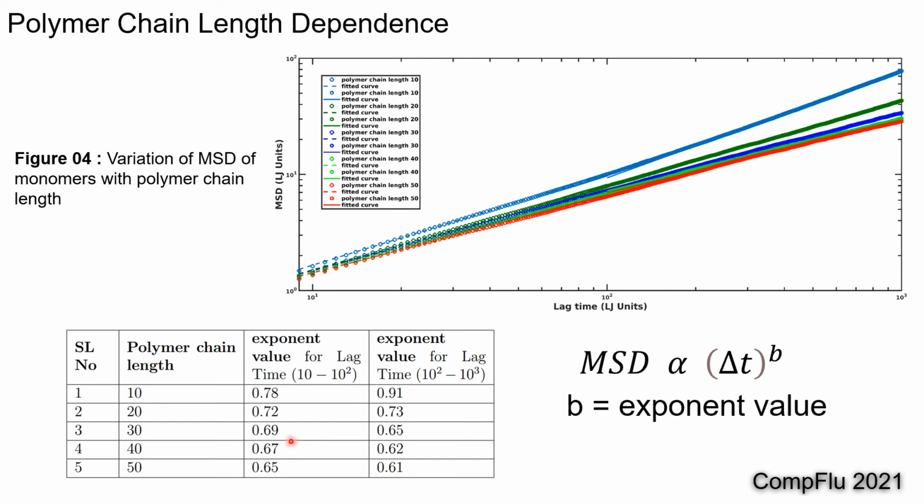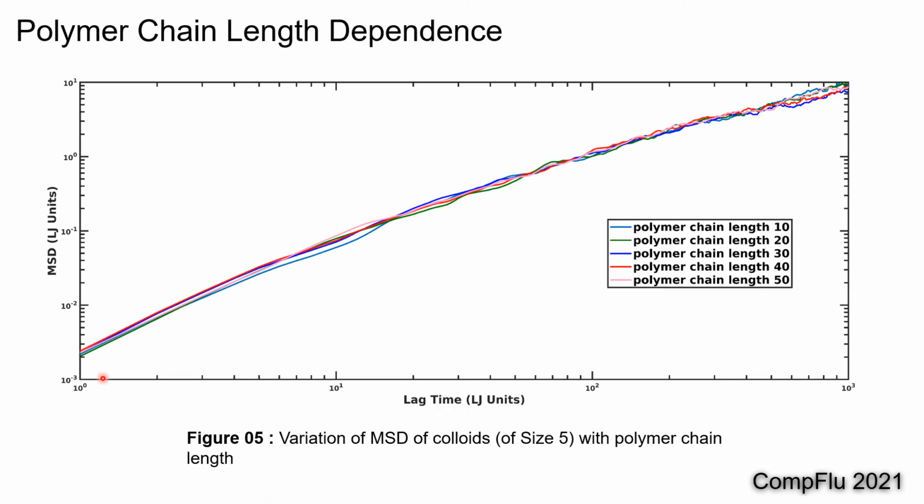Here the exponent is less than 1 for all the configurations at short time scale as well as long time scale. In addition, the subdiffusive exponent decreases with increase in polymer chain length. This is the mean square displacement versus lag time plot for the colloids, which are of size 5 times the size of a monomer.